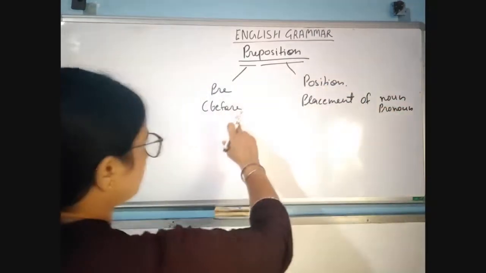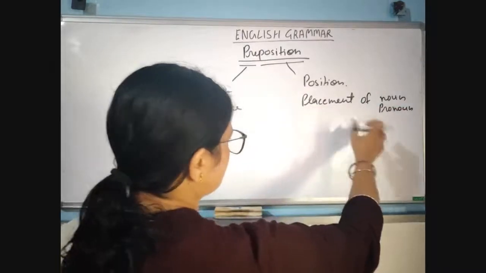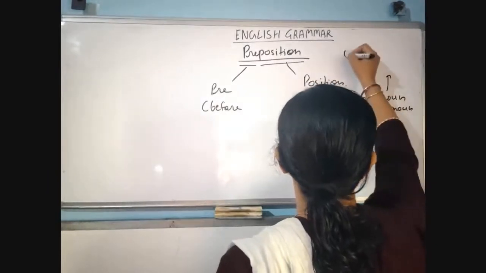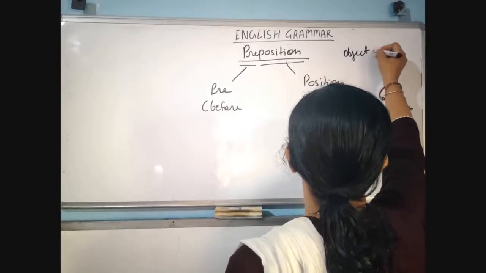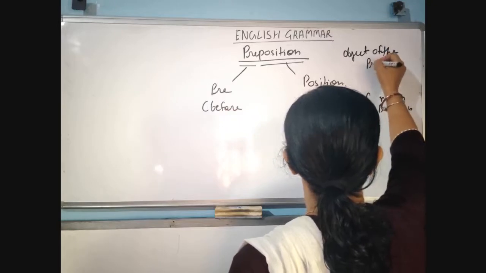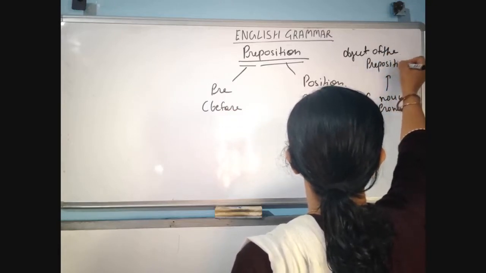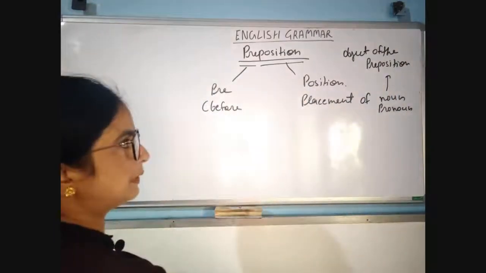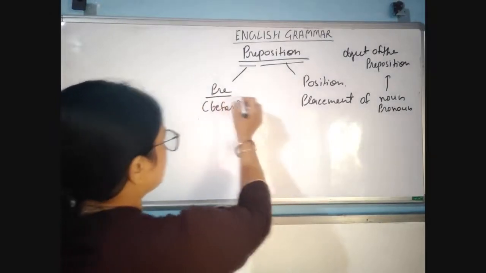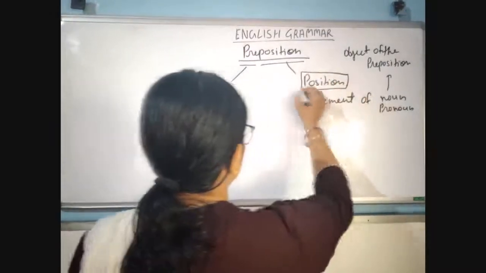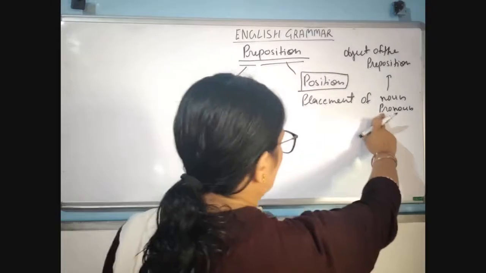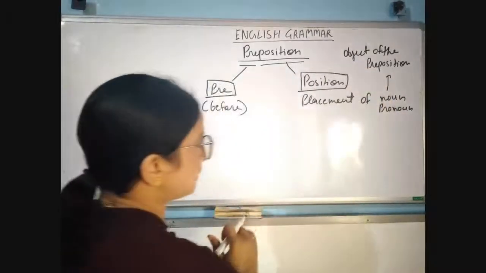So preposition always comes before noun and pronoun, object in the form of object of the preposition. Okay, so we can say that preposition, pre means before, it comes before noun and pronouns in the form of object of a preposition.